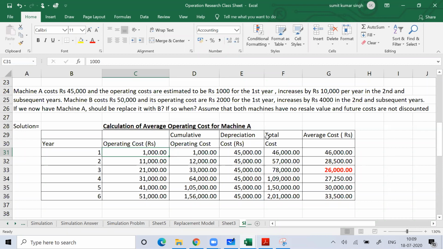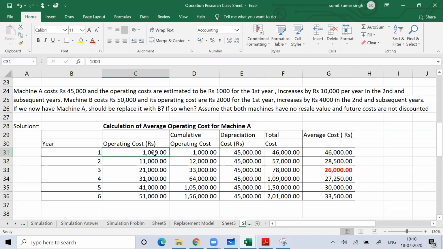Now you can read this problem. There's a machine A that costs 45,000 rupees, and its operating costs are estimated to be 1,000 rupees for the first year, and then it increases by 10,000 rupees every year. So the cost of this machine A is 45,000 rupees.